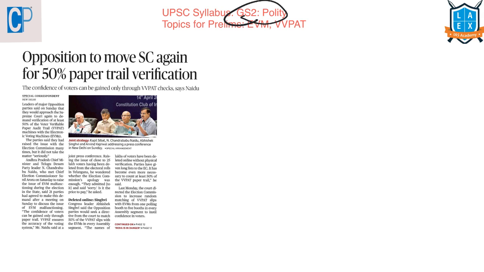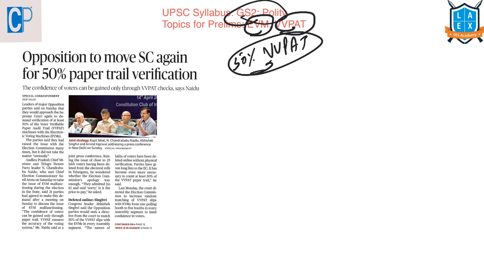Here the opposition parties, who have already filed a petition, are seeking that 50% of the VVPAT slips need to be counted. But the Supreme Court has asked the Election Commission to increase it to 5 randomly selected EVMs in each assembly constituency. We'll see the details of this. And from the prelims point of view, from this article, we should know what is this EVM and what is this VVPAT. First of all, what is meant by EVM?